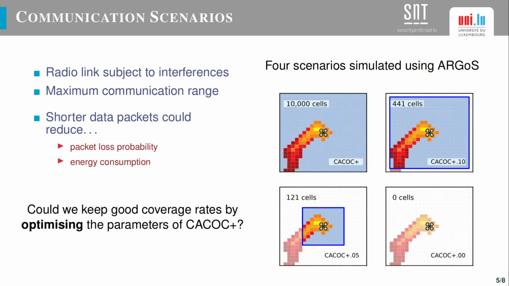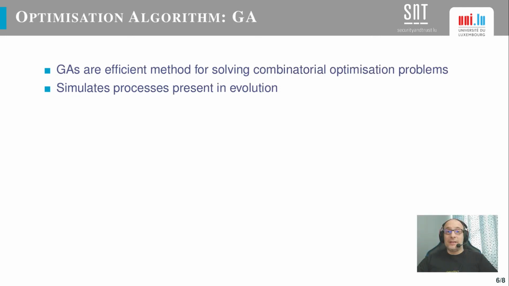We propose 4 scenarios to be simulated using the ARGoS multiphysics robot simulator. Each scenario is made of 100 by 100 cells, and we test 4 neighborhood sizes. The selected optimization algorithm is a genetic algorithm, which is an efficient method for solving high-dimensional problems such as ours.